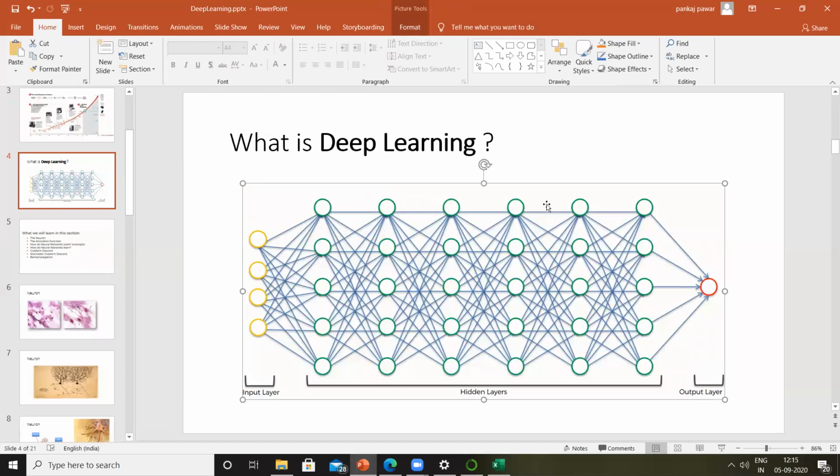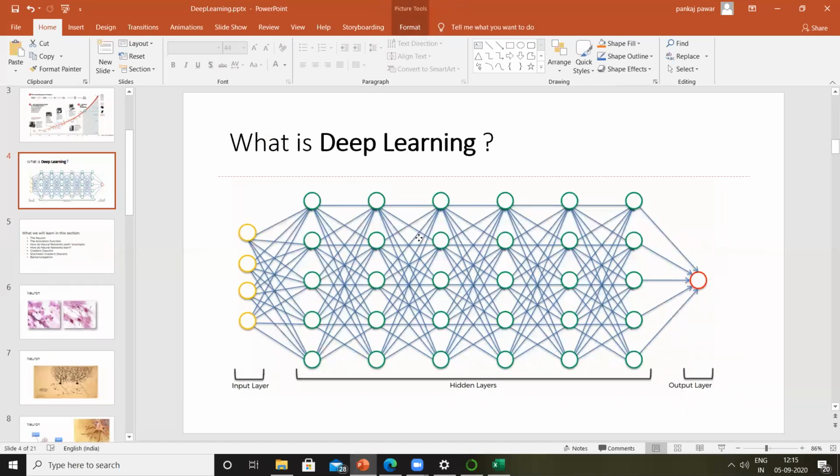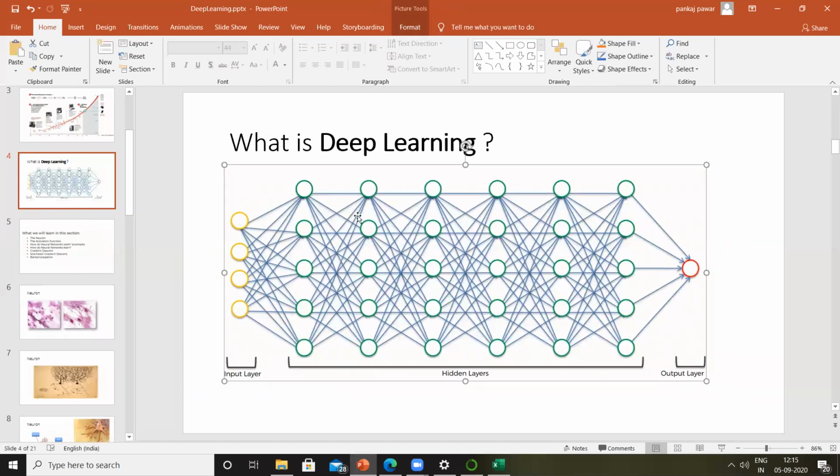So the diagram which you see here is called deep learning. Don't worry about this. We are going to go into details on what deep learning is, or what this diagram is trying to tell us, as we move ahead. But in order to understand deep learning or artificial neural network properly, first we need to understand the human brain. At the end of the day, deep learning or artificial neural network, they both are trying to simulate the behavior of human brains. So in order to understand this concept correctly, let's first try to understand our human brain itself.